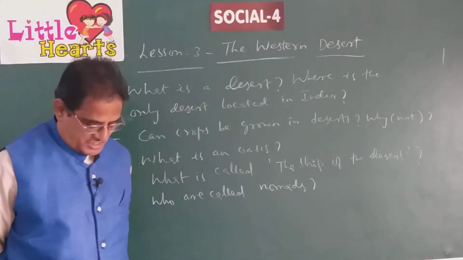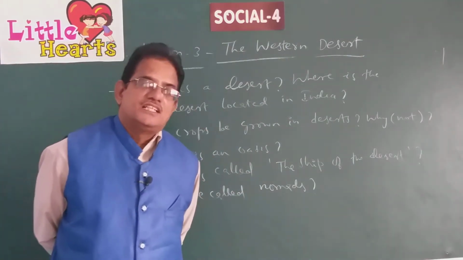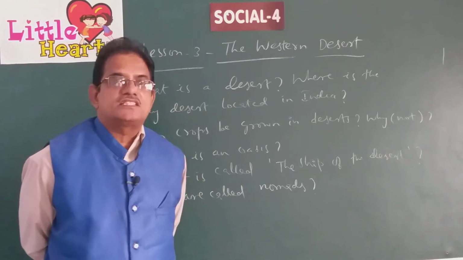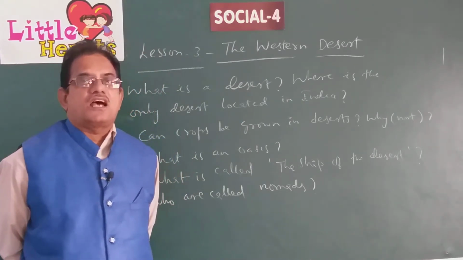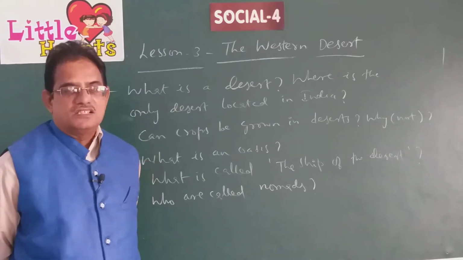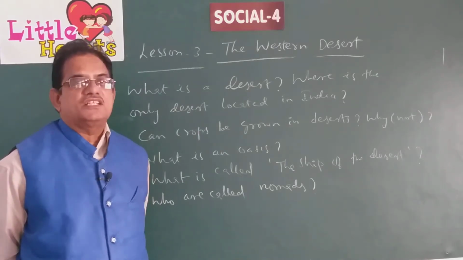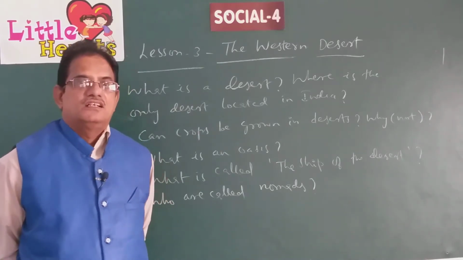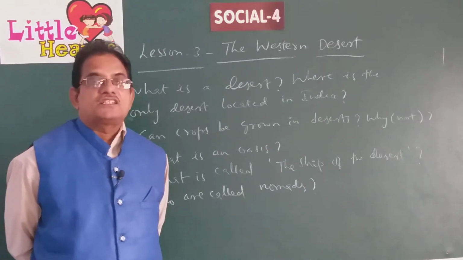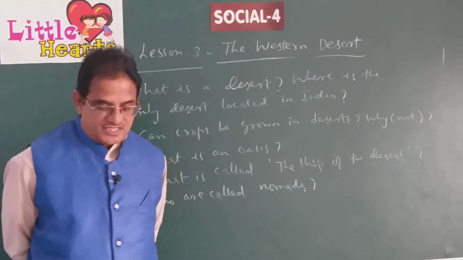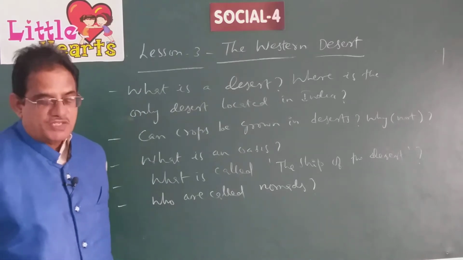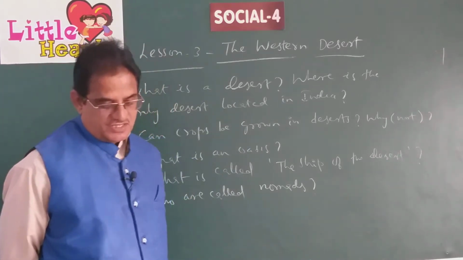That also we discussed in the previous class. The only desert located in India is the Thar desert or the Rajasthan desert, which is located mostly in the state of Rajasthan and is also called the Great Indian Desert.